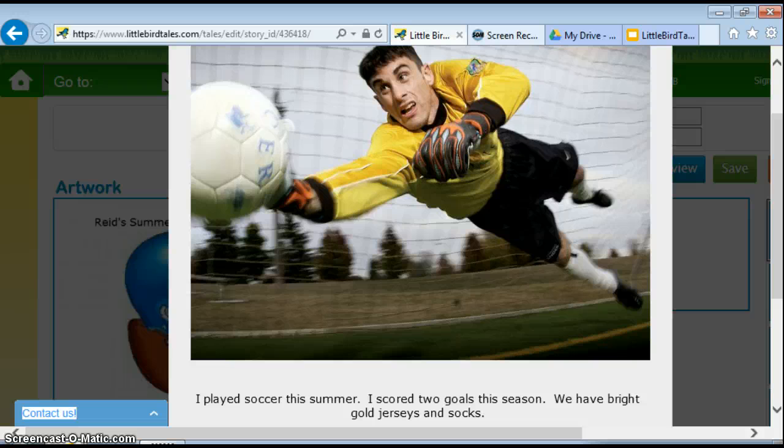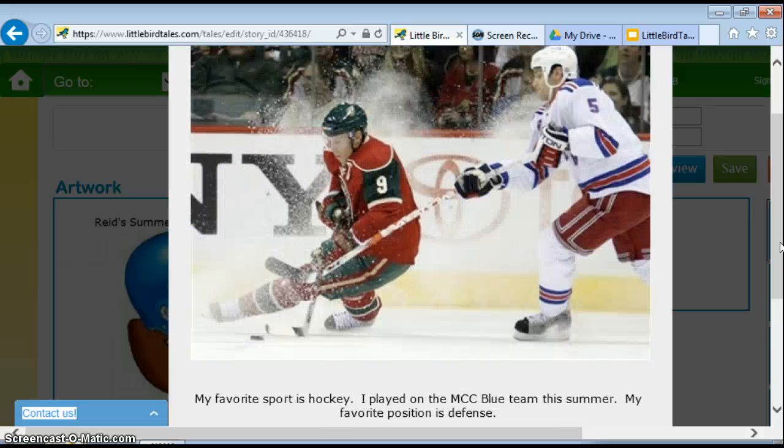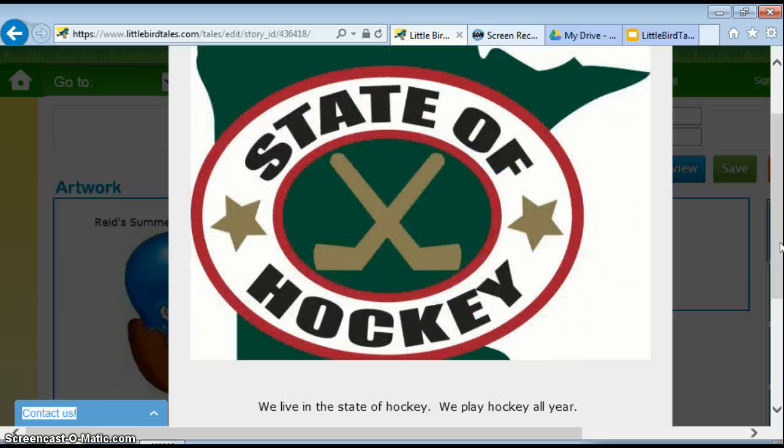I played soccer this summer. I scored 2 goals this season. We have bright gold jerseys and socks. My favorite sport is hockey. I played on the MCC club team this summer. My favorite position is defense. We live in the state of hockey. We play hockey all year.